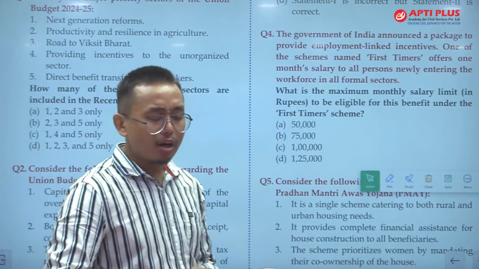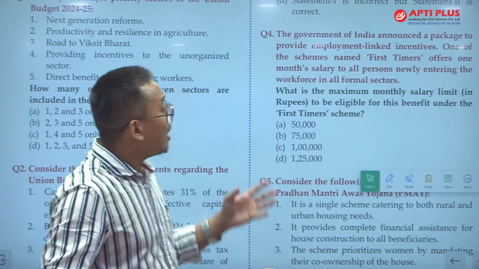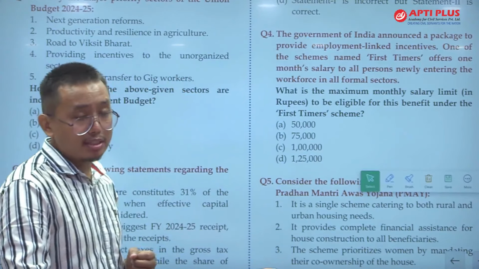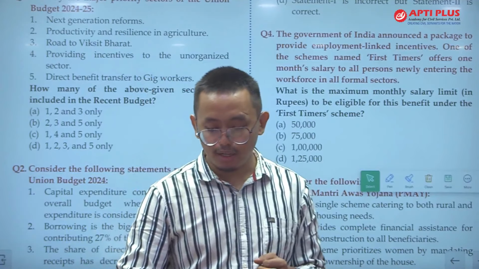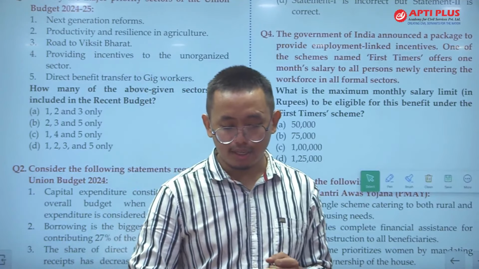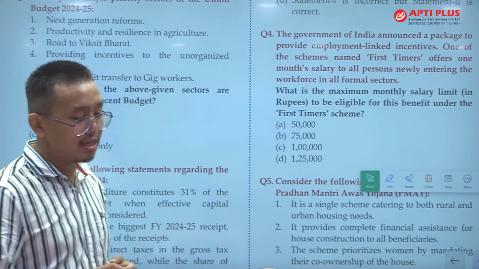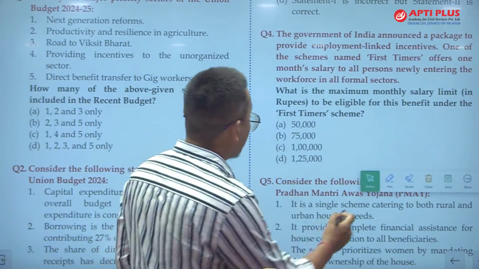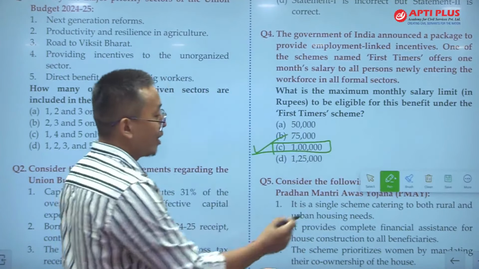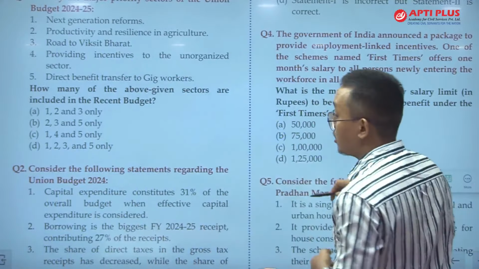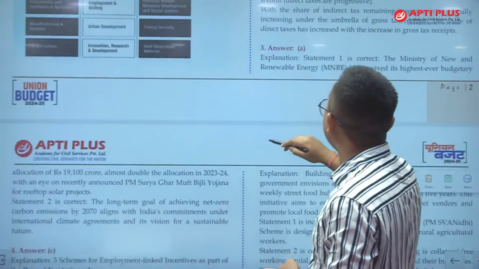तो यहाँ पे Government of India has basically started the employment linked incentive. ठीक है, जैसे कि PLI, प्रोडक्ट लिंक्ड इंसेंटिव होता है, उसी टाइप का एक स्कीम लॉन्च किया है गवर्नमेंट ऑफ इंडिया ने. तो इसका डिफरेंट कैटेगरीज है. So what is the maximum salary limit, and the answer is C. ठीक है, C, 1 लाख. 1 लाख इज द लिमिट ऑफ द बेनिफिशियरीज. This is an important question again. So the name of the scheme itself is important.